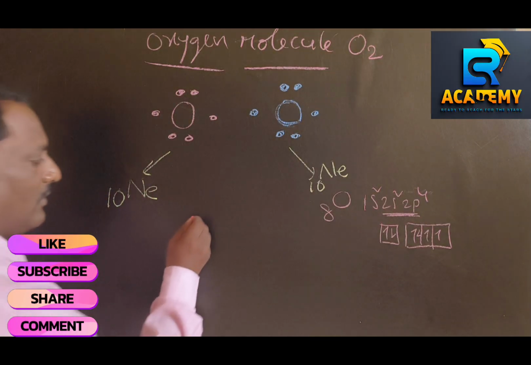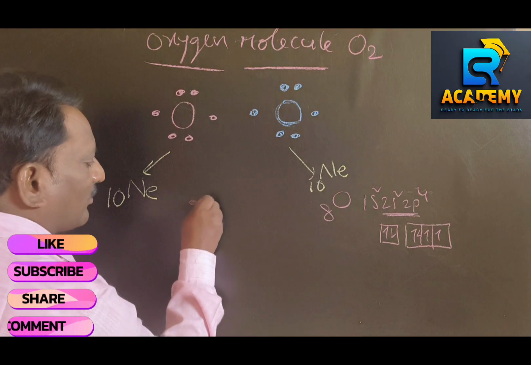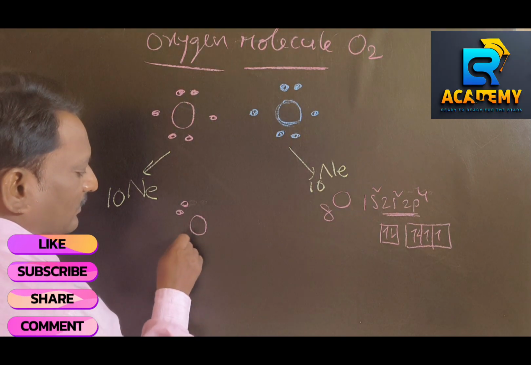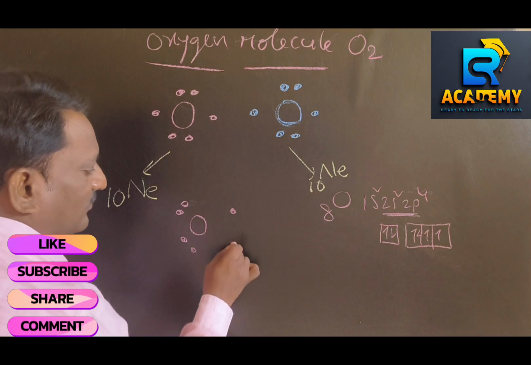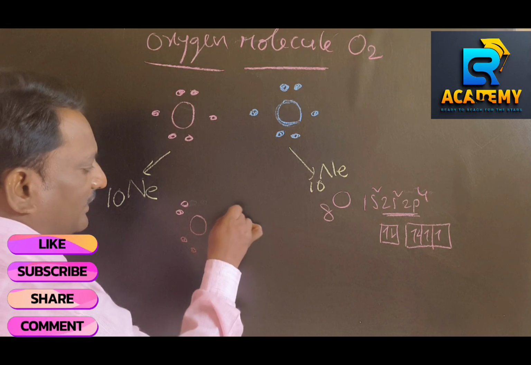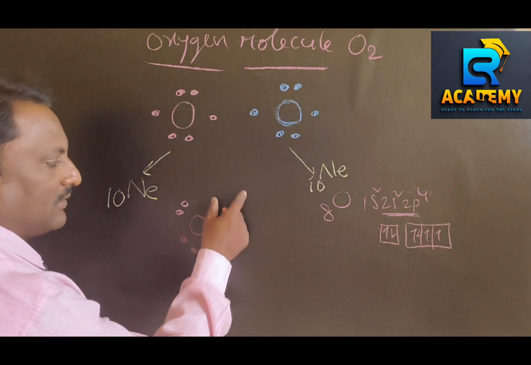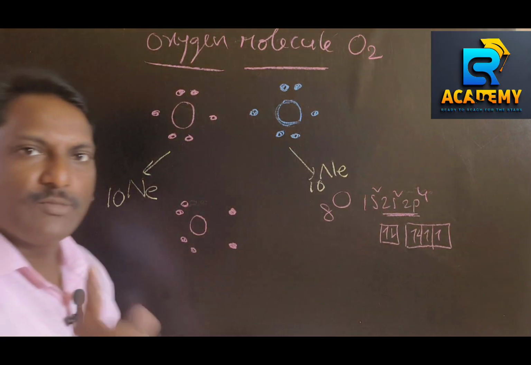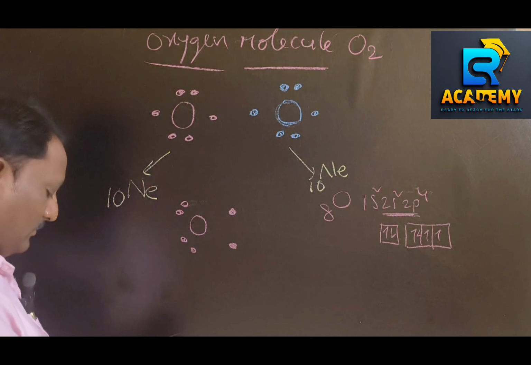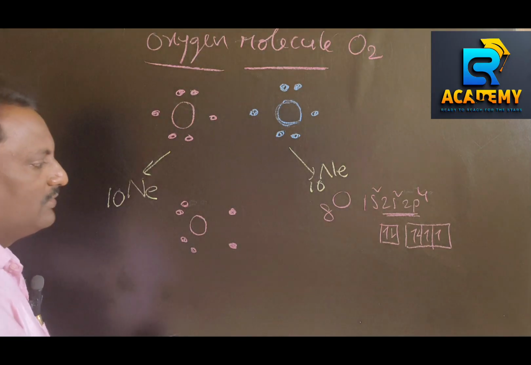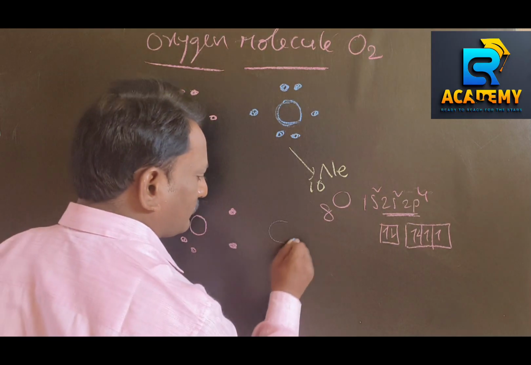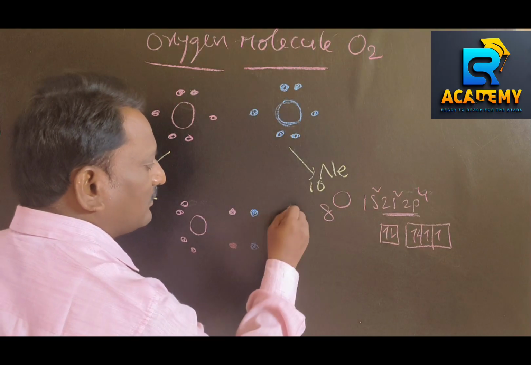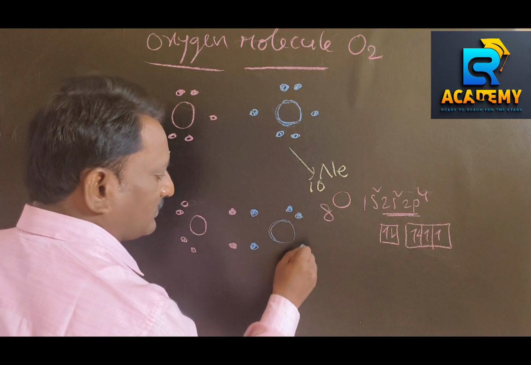In this case, it contributes 2 electrons. Let me represent it like this. It contributes 2 electrons. For the sake of convenience, I am placing these unpaired electrons here. Please keep that point in your mind. Next, this oxygen atom will have 2 unpaired electrons and 2 pairs of electrons.